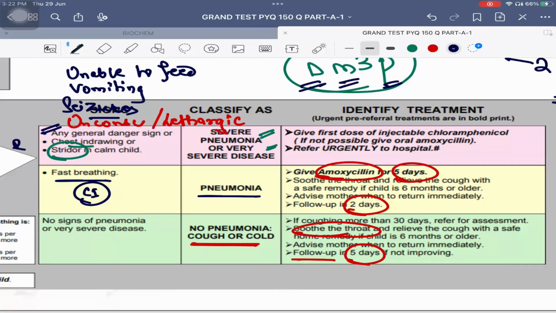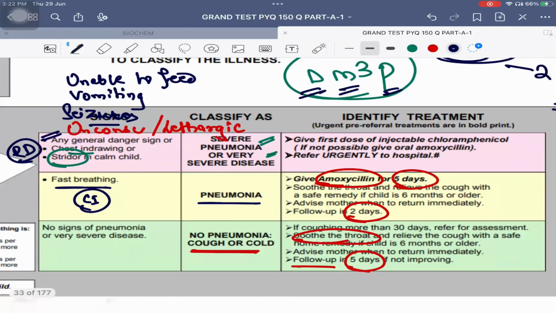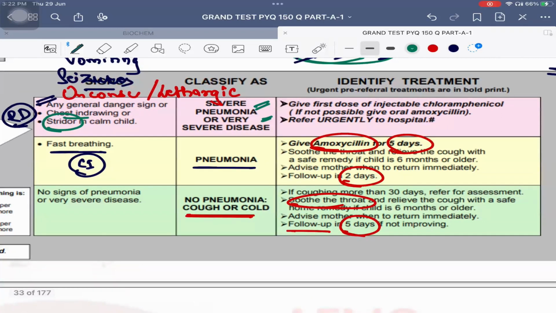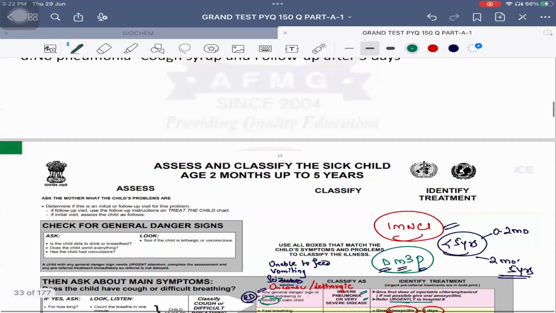Along with that, respiratory distress. Definitely, if the child is having respiratory distress, he cannot be managed with antibiotics only. That's very clear. So when will you classify into the pink category? If there is any one of the general danger signs, or the child is having respiratory distress, or the child is having stridor. What should be done? We should give the first dose of injectable antibiotics. Usually we don't even give chloramphenicol. We give other injectable antibiotics and we refer the child urgently to a higher center or to a hospital. Okay, coming back to our question.